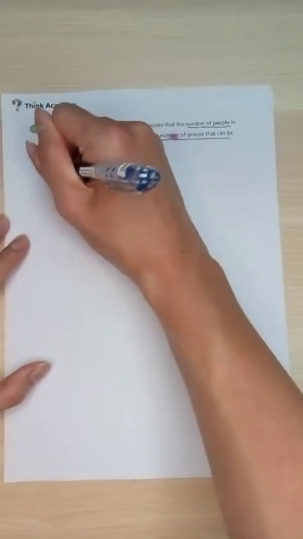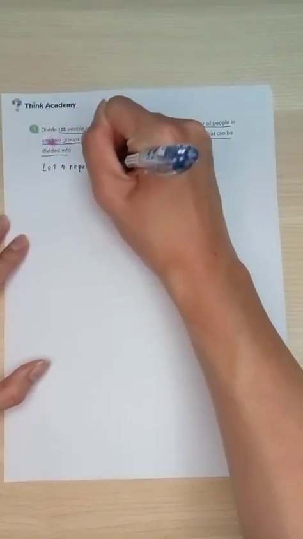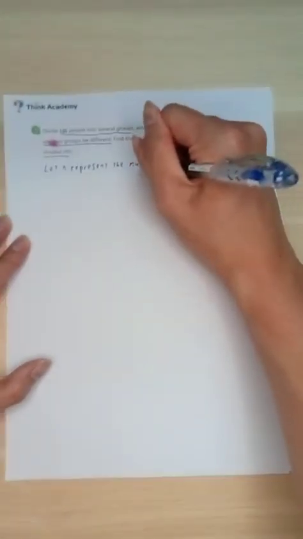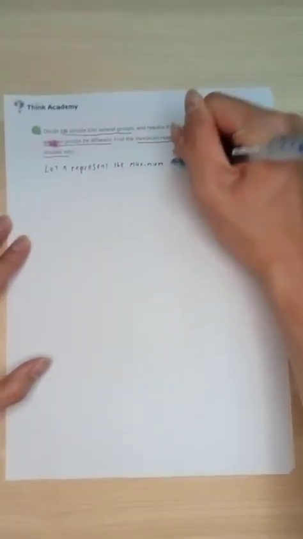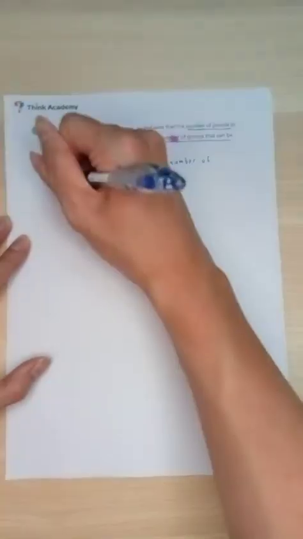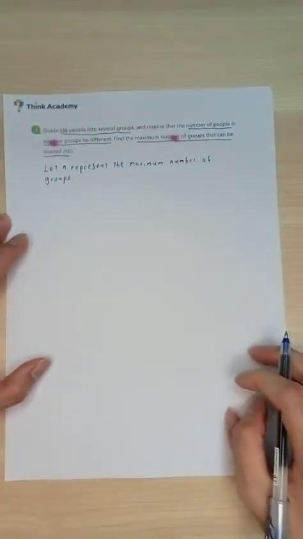Well, we can try to let the number of groups be n. Maximum number of groups. Right? That's essentially the idea.